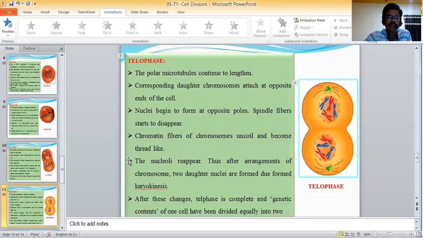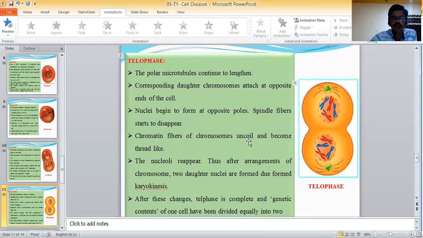Anaphase is over, and this is telophase. In telophase, the polar microtubules continue to lengthen. The daughter chromosomes are attached at the opposite ends of the cell. Nuclei begin to form at opposite poles. Spindle fibers start to disappear.